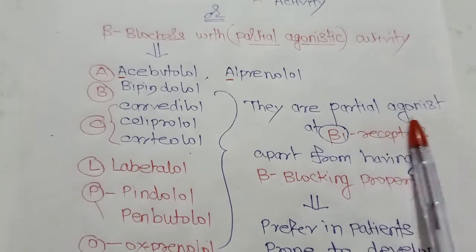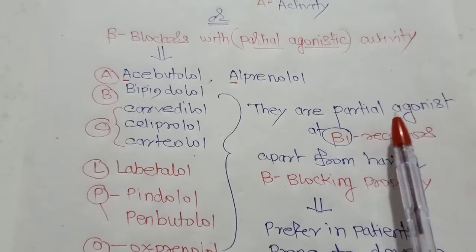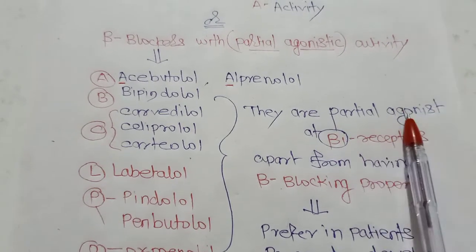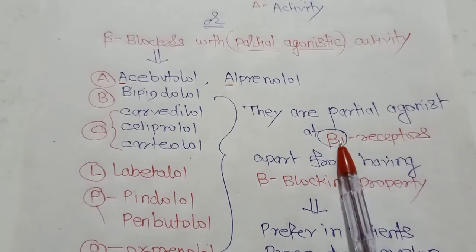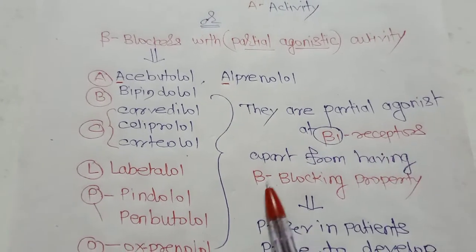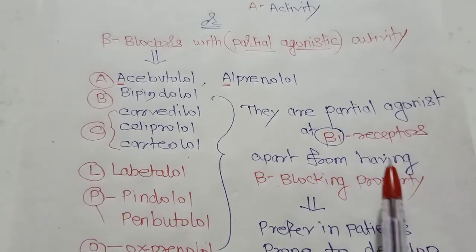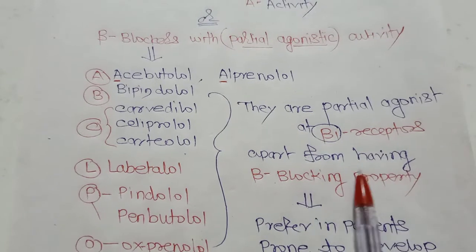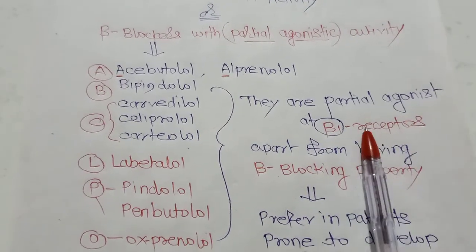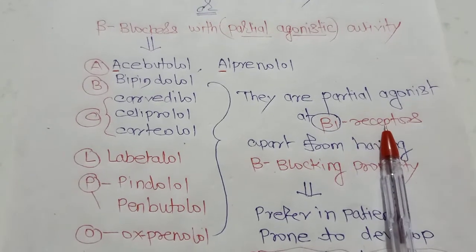Partial agonist means they have submaximal intrinsic activity at beta 1 receptors. Apart from having beta blocking activity, they act as a partial agonist at beta 1 receptors.